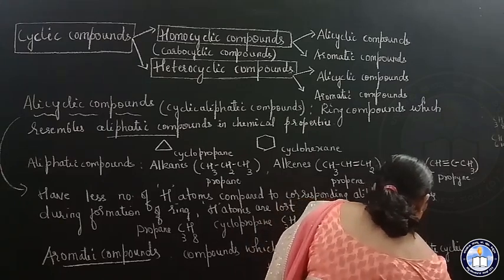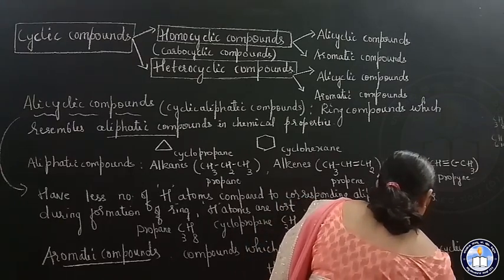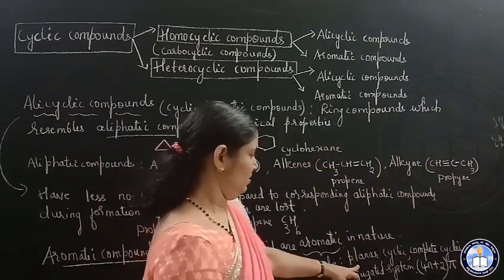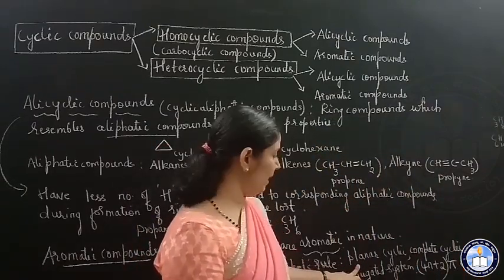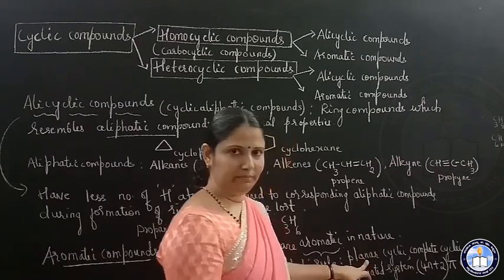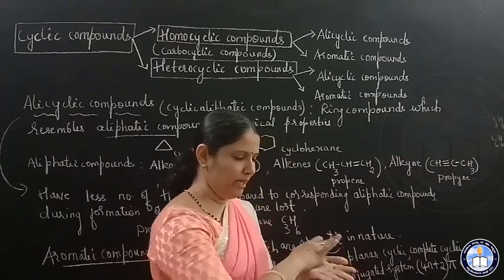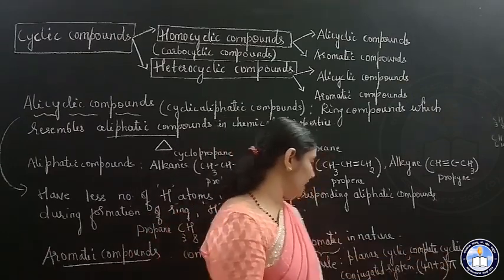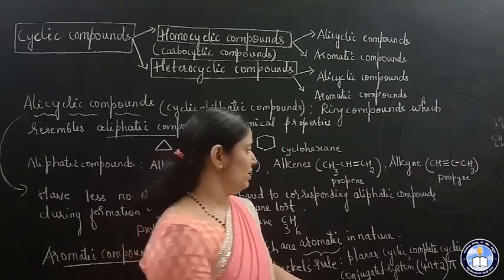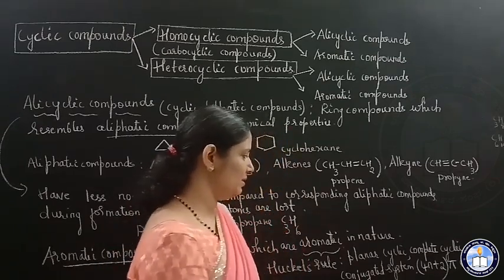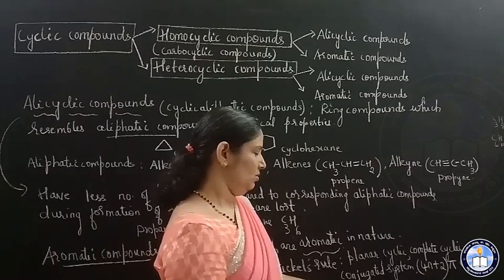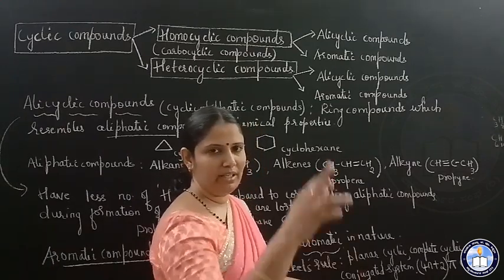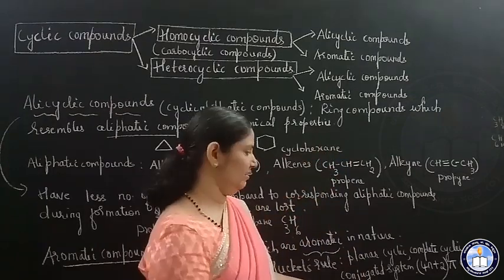Conjugated system means alternate double bonds: double bond, single bond, double bond, single bond, complete in the ring.